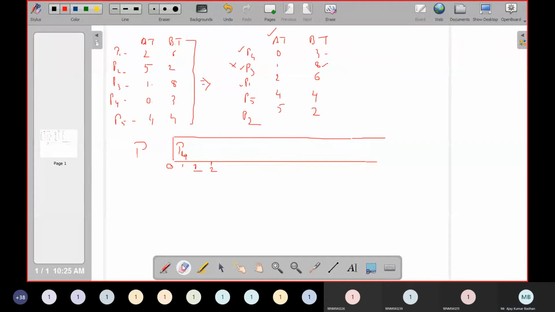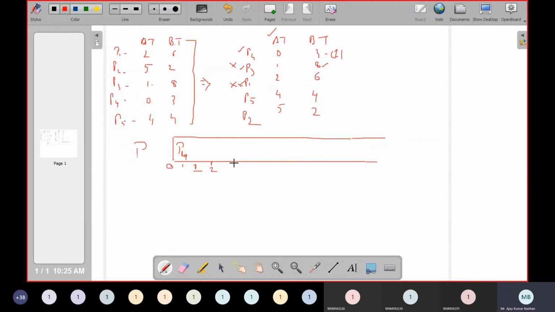So P4 is left with how many milliseconds? 1 millisecond. When P1 came, 1 is less than 6, isn't it? So we are not going to preempt P4. We will ask P1 to wait. So this process keeps executing here.